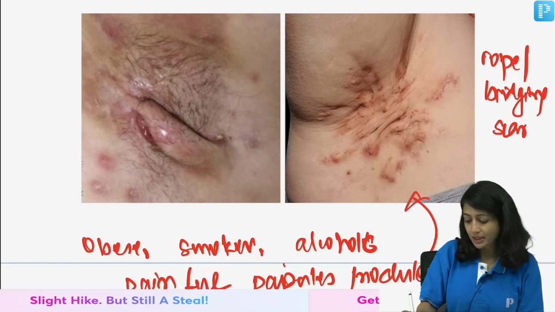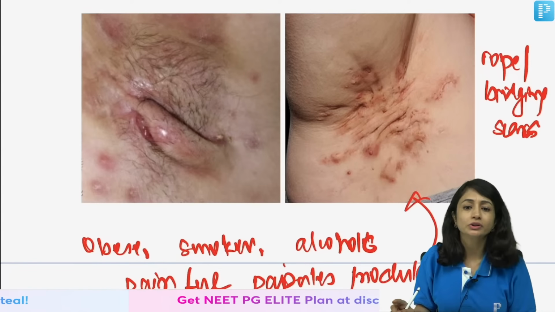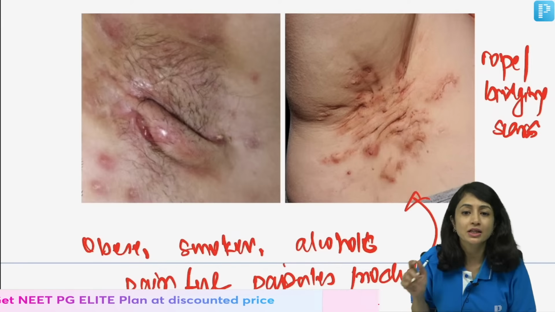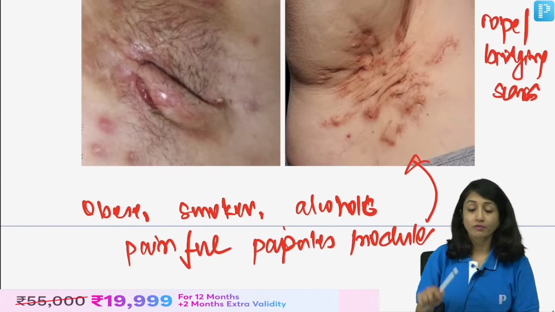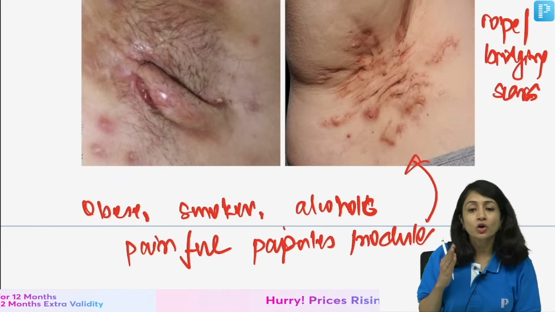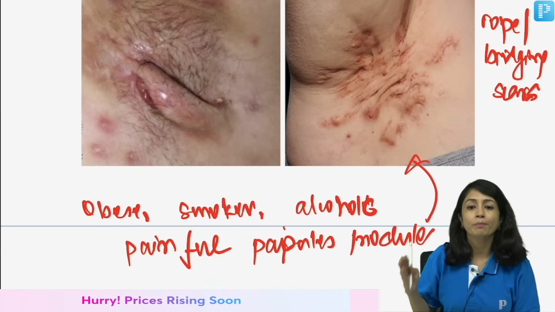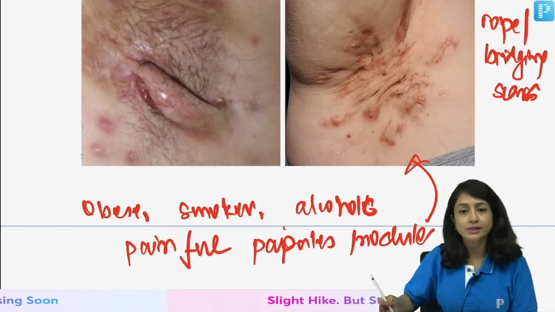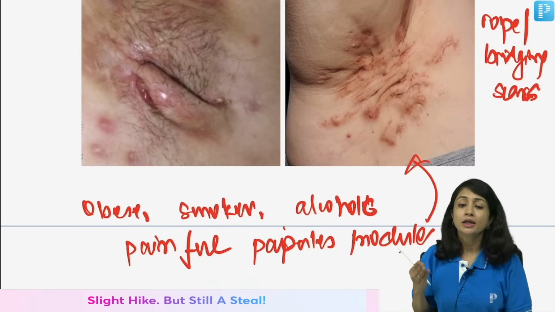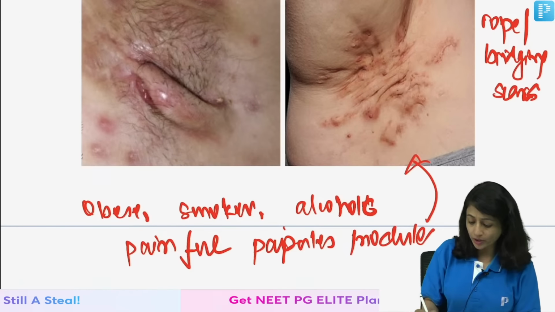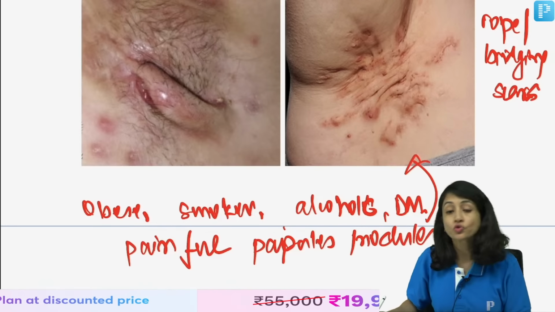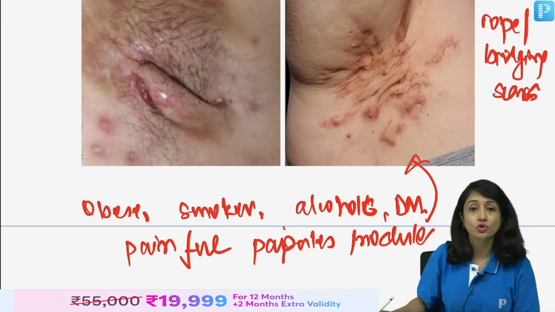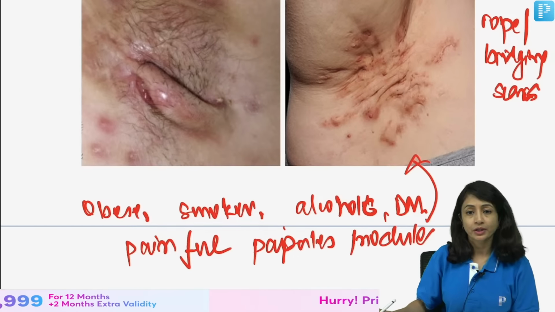So, this is my HS. This is also a disorder of apocrine glands, but the presentation is different. Clear? Hidradenitis suppurativa is also something which is commonly asked. You have chronic, recurring, painful papules, nodules, abscesses, healing with bridging scars in obese, diabetic, smoker, alcoholic patients, any of these conditions. Yes, there are pseudocomedones also, or polyporous comedones as we call them. Clear?